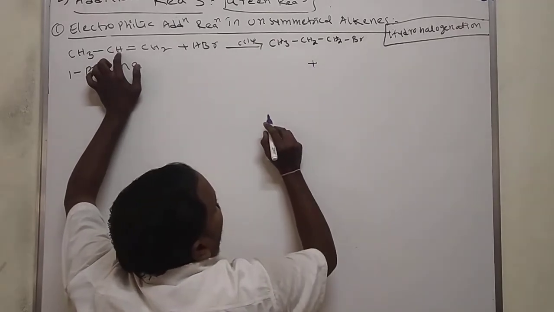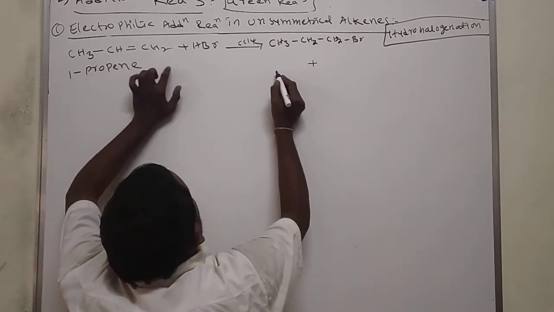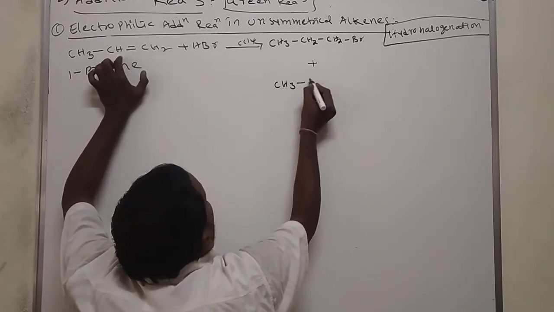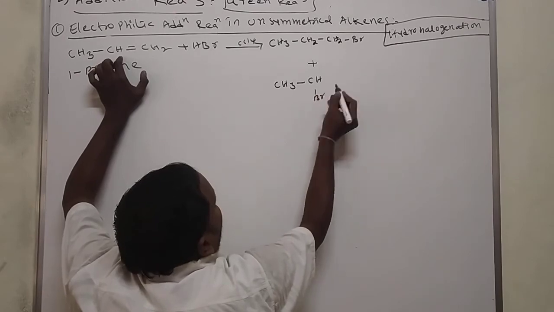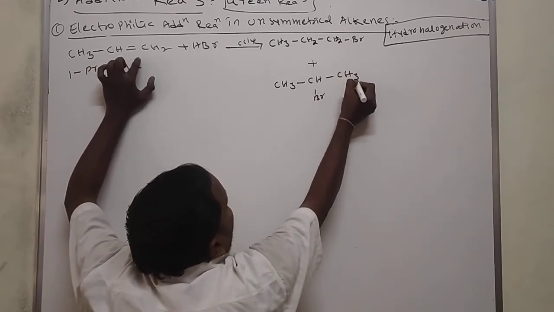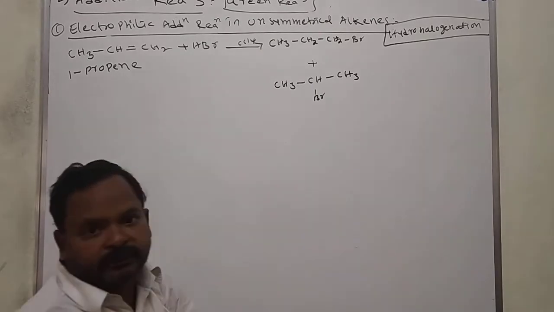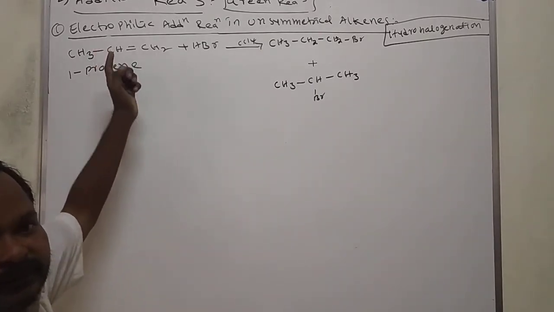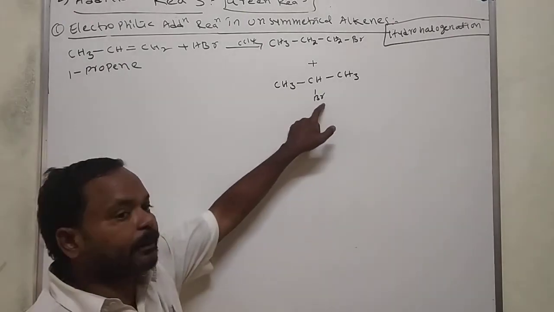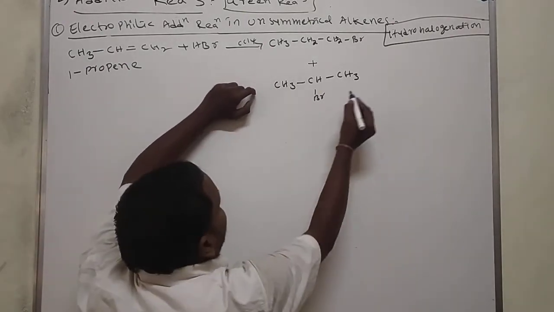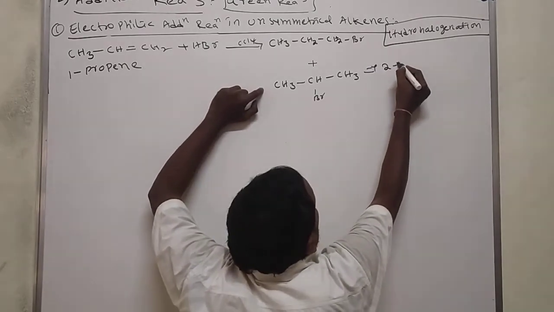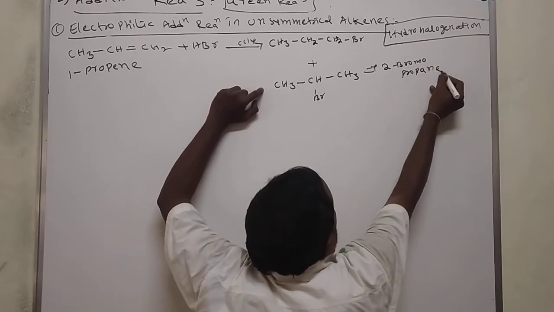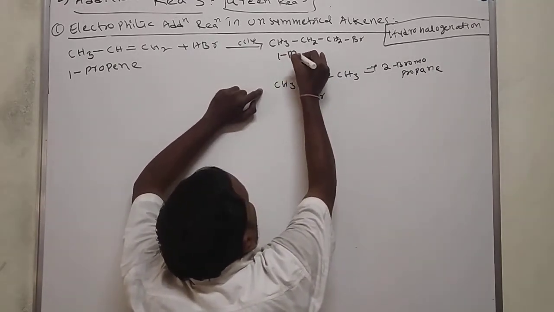One compound was formed. One more compound is there. If bromine is added here, CH, and hydrogen will add here. We'll get these two compounds. Once bromine is added to the first carbon and next to the second carbon. If added to the second carbon, we'll get this molecule. This we call 2-bromopropane. And this we call 1-bromopropane.